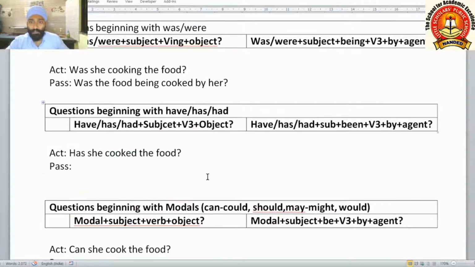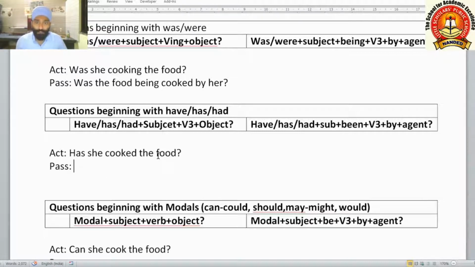Now let us see questions beginning with have, has or had. Means if the question is in perfect tense, present perfect or past perfect, any one. Here we are commonly using has, have and had in the formula. But you consider, if have or has is there, it will be a present perfect question. If had is there, it will be a past perfect question. So how to change?